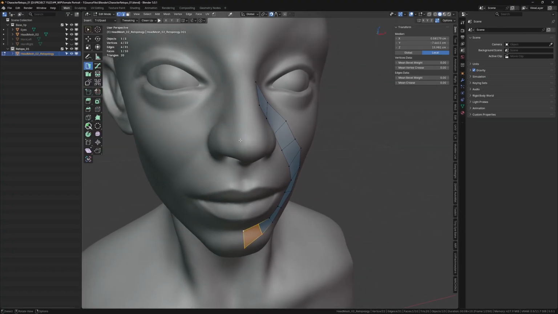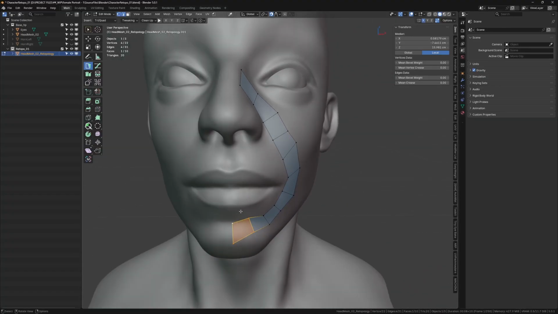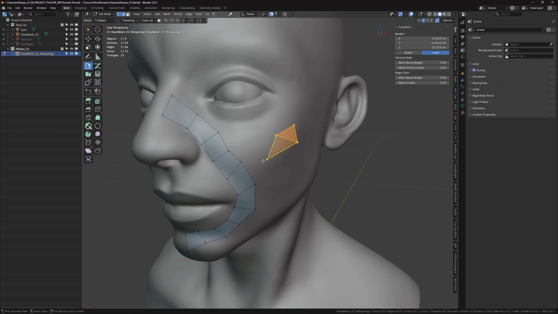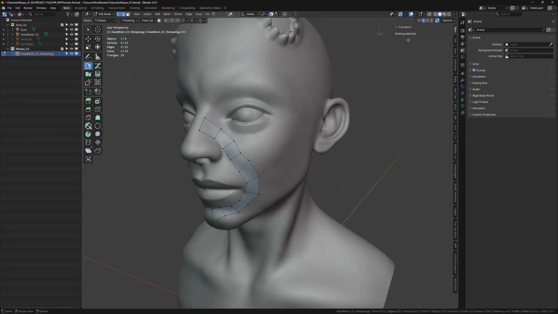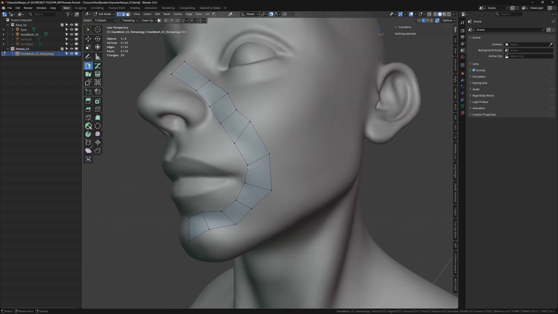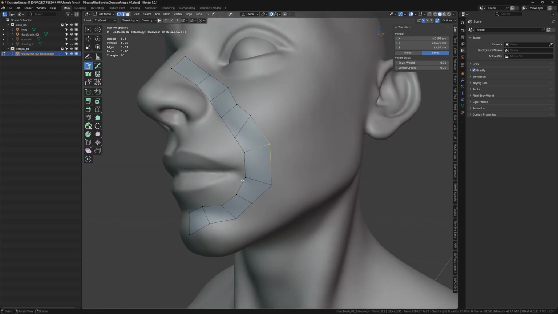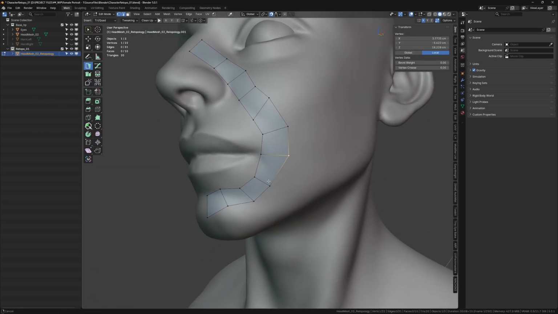I wish it had a symmetry option, but even if I turn on the symmetry and create something, it's not being created on the other side. I think this symmetry option is for the tweaking and all the sculpting, like smoothing operations and all those things. So yes, I'm just going to quickly fix this area.